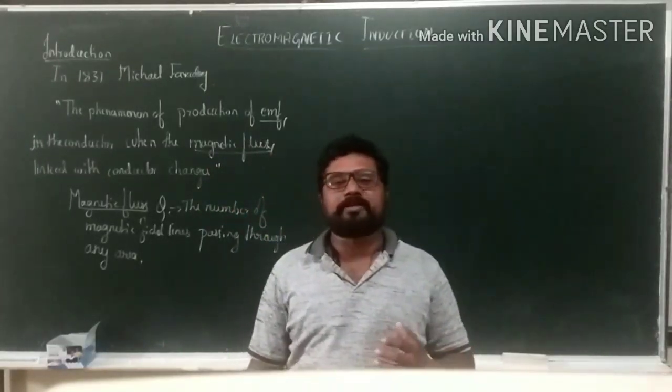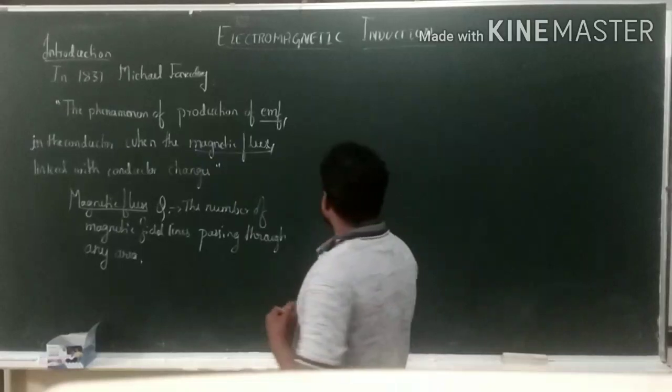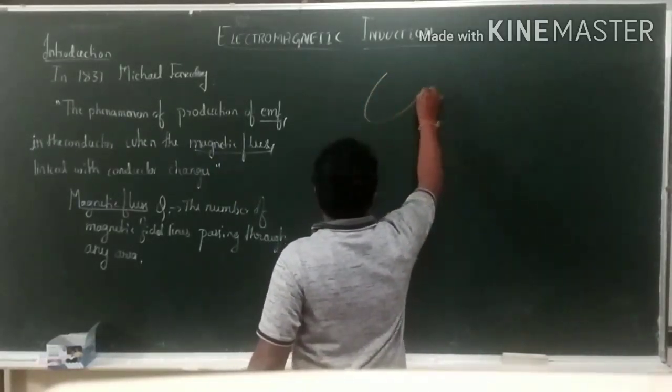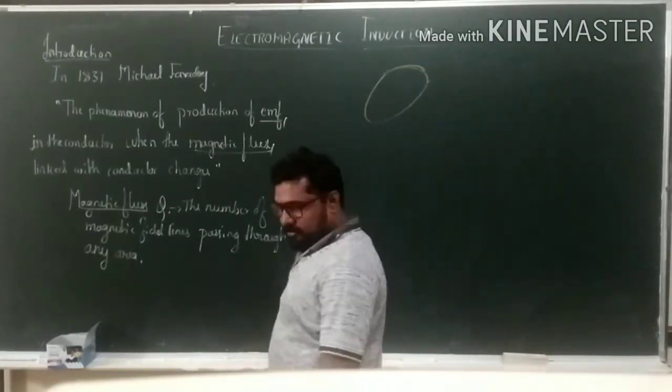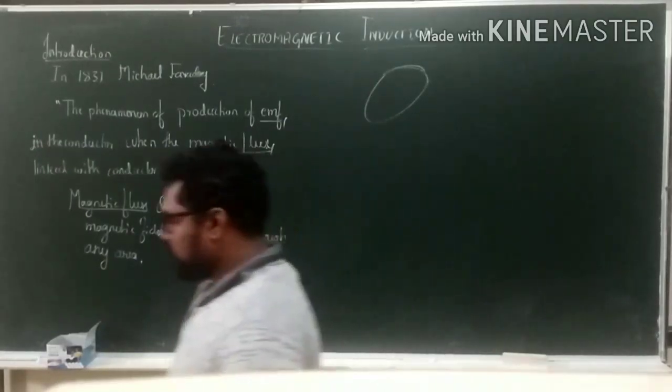Let us write the expression for magnetic flux here. What is magnetic flux? First, let us take an area. This is one area, or else you can take any surface. Here it is.